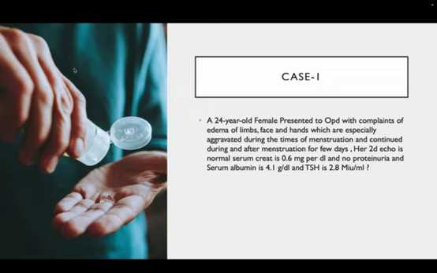So here the edema is for longer duration and is also more generalized. So this is looking like more of an idiopathic edema, where idiopathic edema can cause more generalized edema in the limbs, hands or face. That can be present, that more of a periodic thing, and it also is due to the secondary hyperaldosteronism.